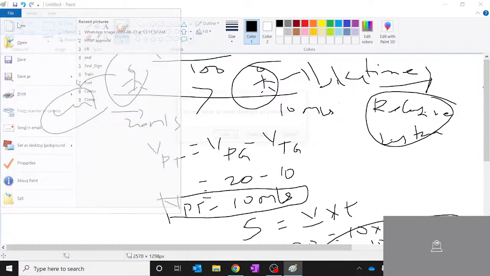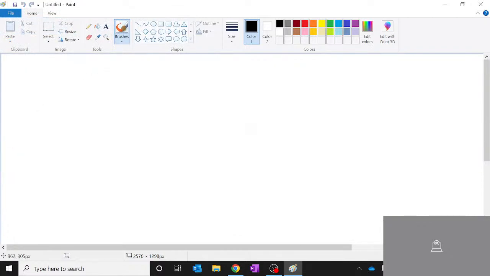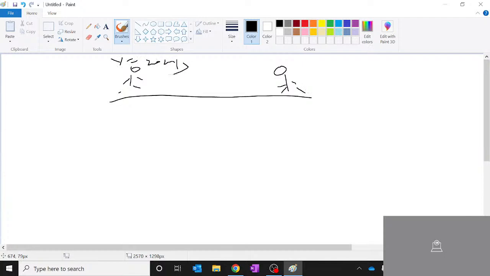Now you can have, like I've told you, multiple scenarios in this. So I can give you one more scenario where you have police and thief. Let's say the police velocity is 20 meters per second. The distance between them is 200 meters, or let's say 150.